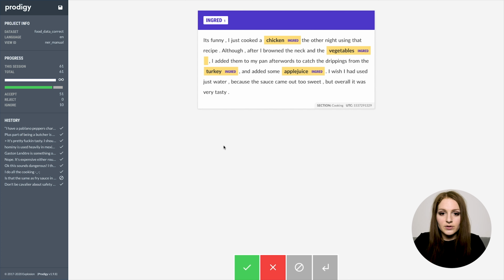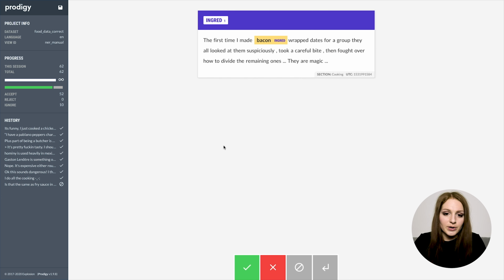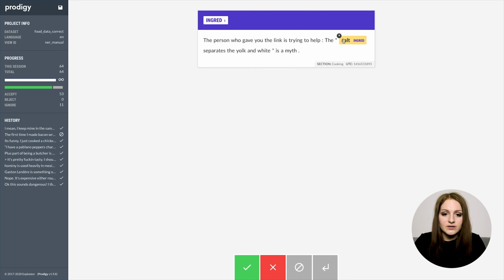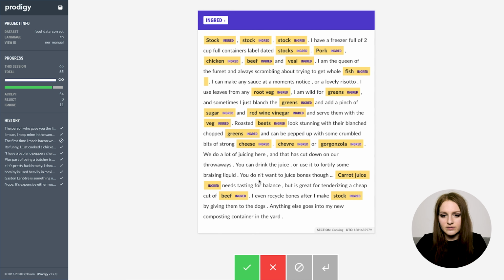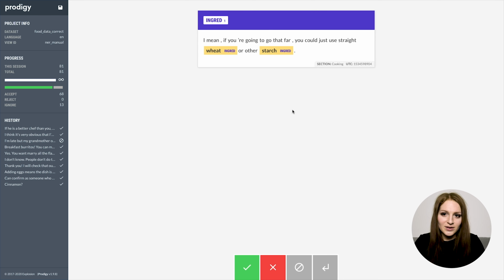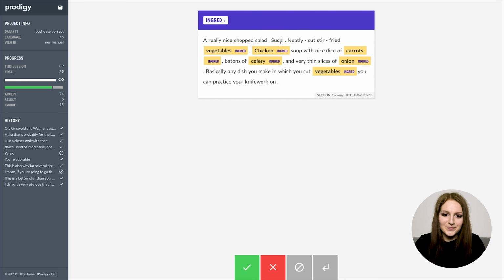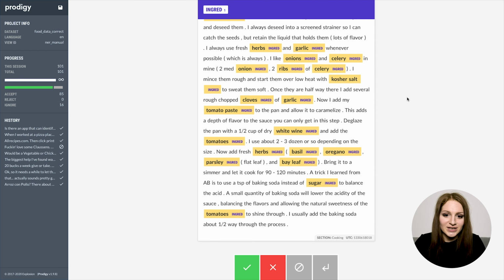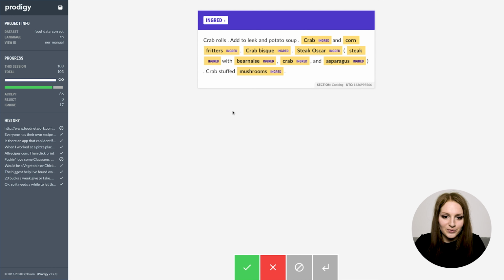And after all, that's the goal. That's what we want to do. We don't just want to find certain ingredients. We want the model to be able to generalize based on the examples we show it. And we want to find other similar ingredients if they're mentioned in similar contexts. Because that's how we're going to find, hopefully, the most interesting cases and the most interesting ingredients, and maybe the things we hadn't thought of.